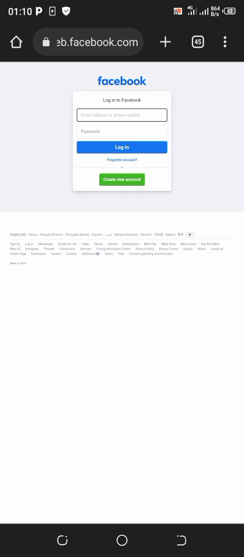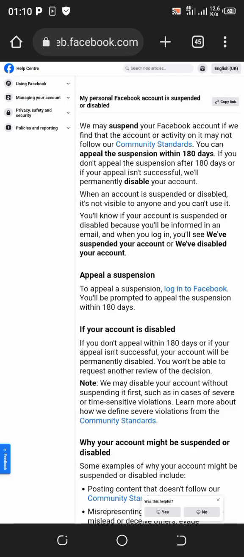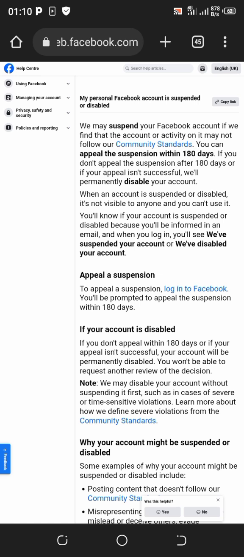But if you have gone against all the things we stated in the first section, the reasons why it's disabled, especially if you're going against their community standards, there may not be chances of you recovering your Facebook account. But if it's suspended, you can recover it.